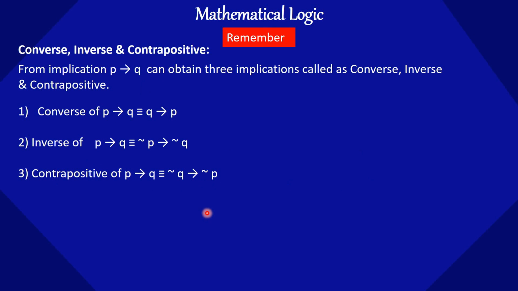Then, how to write the converse, inverse and contrapositive for implication statements. For the converse of P implication Q, you just have to interchange the positions of P and Q. For the inverse of P implication Q, you just have to provide the negation sign to P and Q. And the contrapositive of P implication Q is nothing but interchanging the positions of P and Q with the negation sign. So just remember this, and you will be able to solve any type of problem.